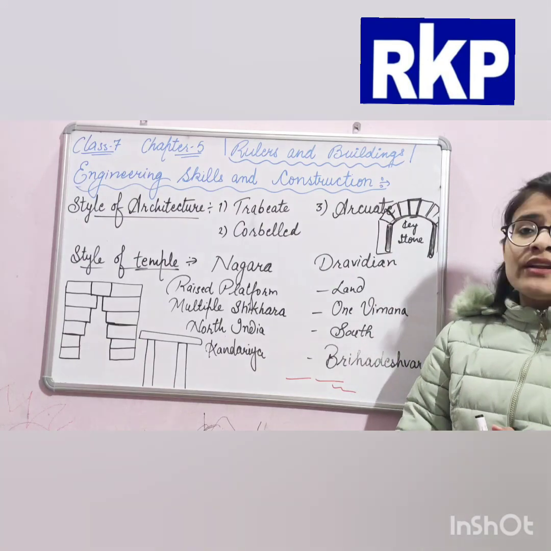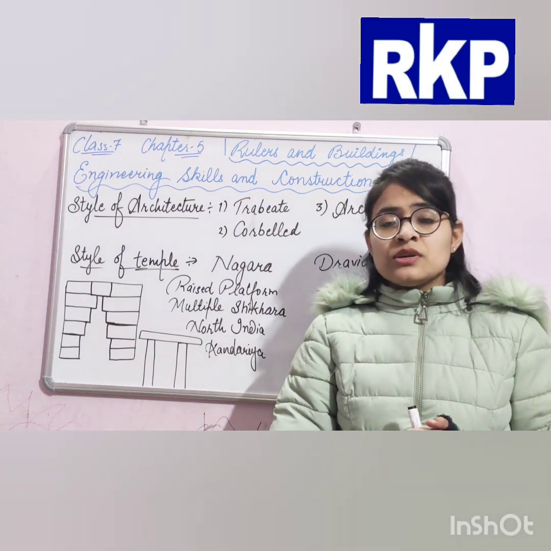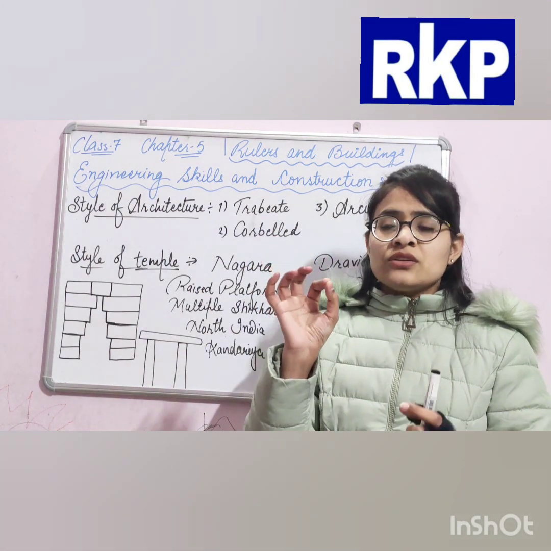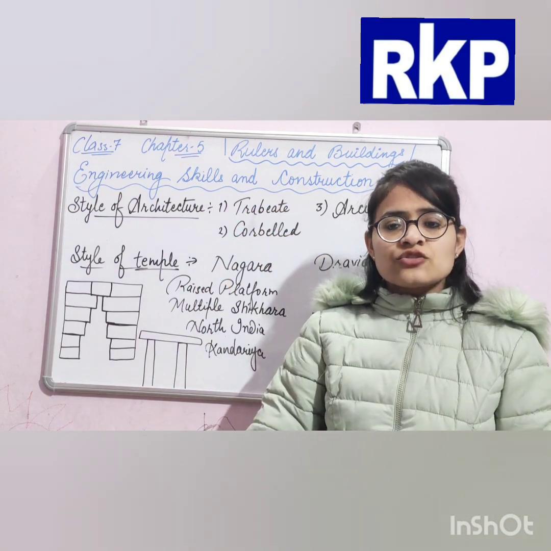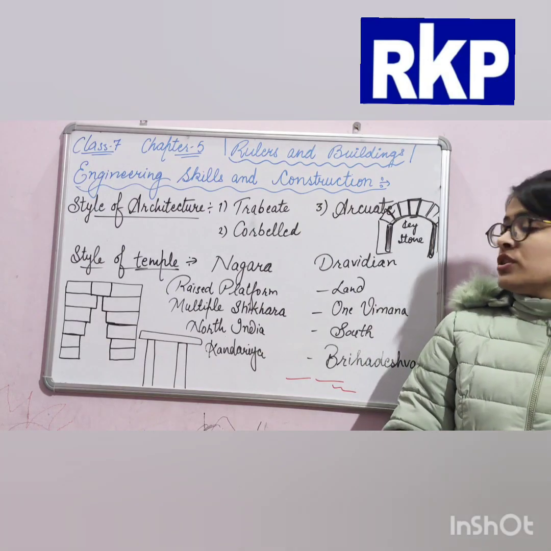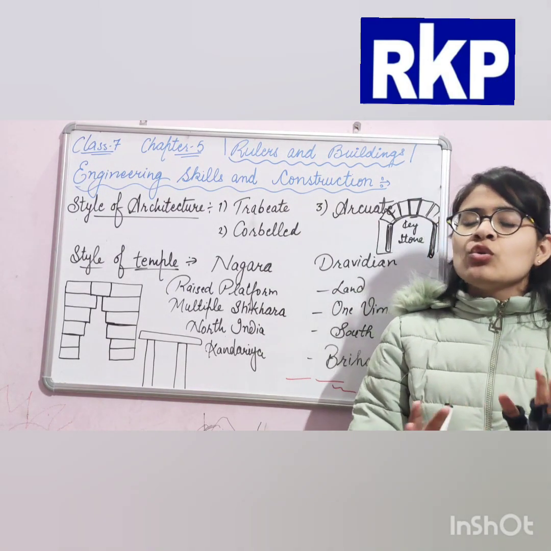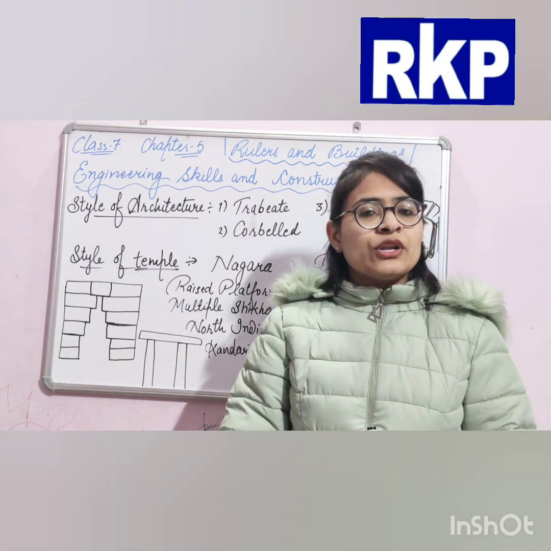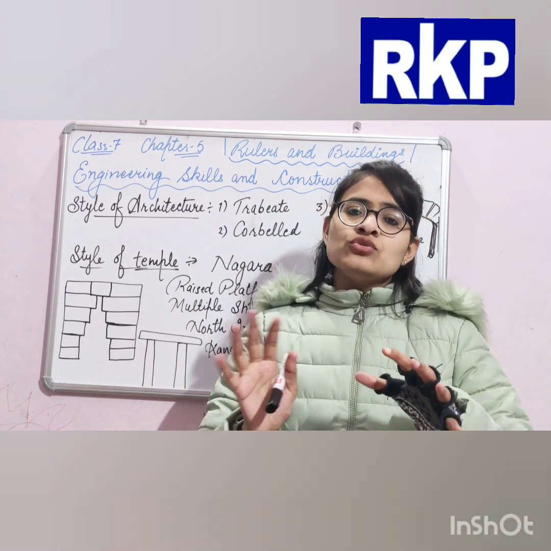Khajuraho temples were decorated with carved sculptures, idols. Carving means digging into stone and embedding something in it. They were decorated with carved sculptures, and they were not open to all. Only the king and his allies were allowed to go there.